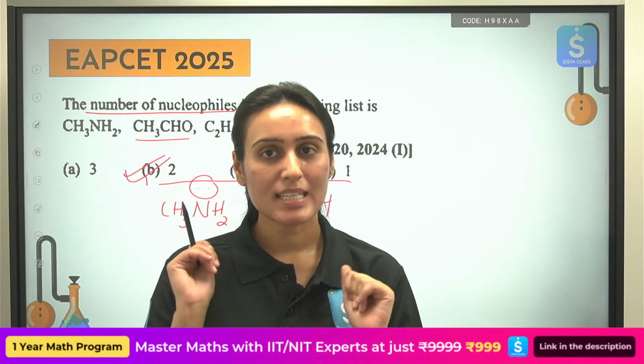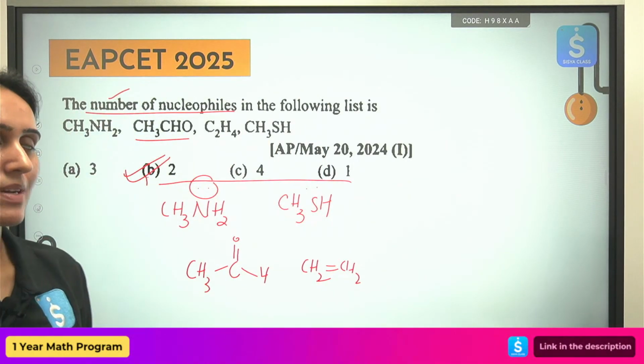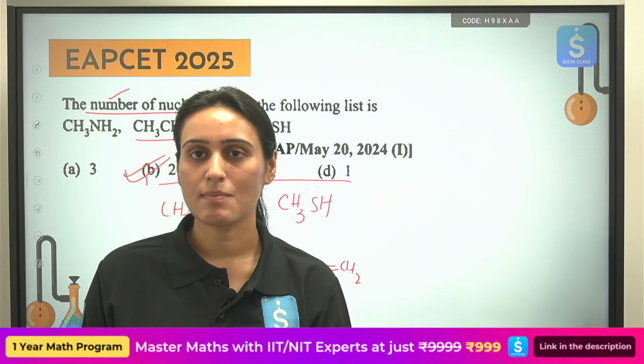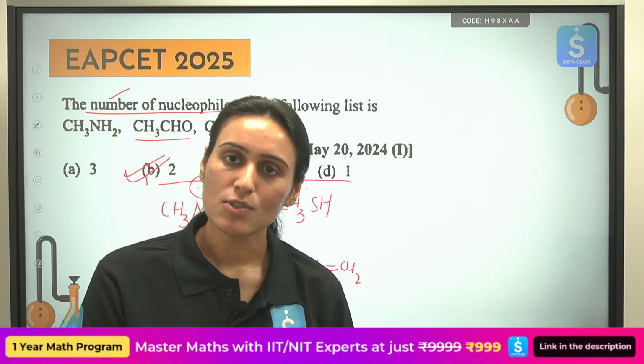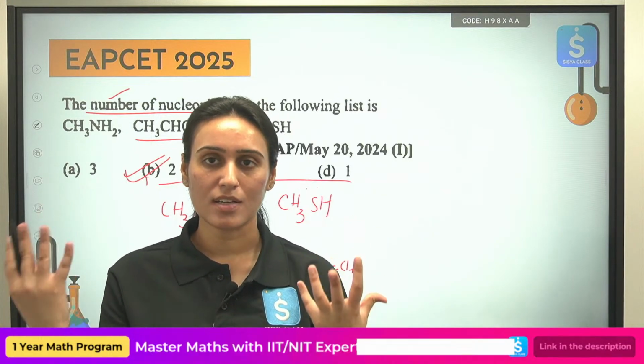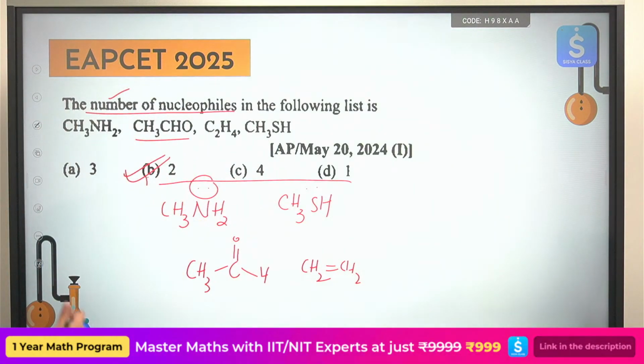Okay. So in this case, what will be our correct answer? It will be option B. How many nucleophiles are present in the following list? Only 2. Rest of them are not nucleophiles because they don't have any extra charge density that they can donate to others. Nucleophiles are electron rich, electrophiles are electron deficient. Okay. See the next thing.